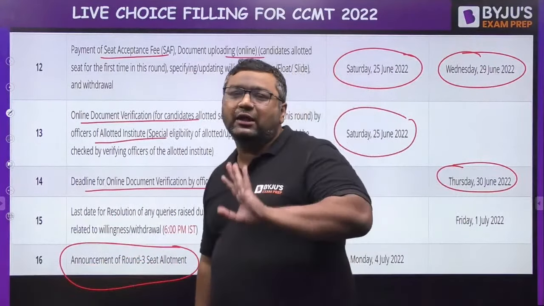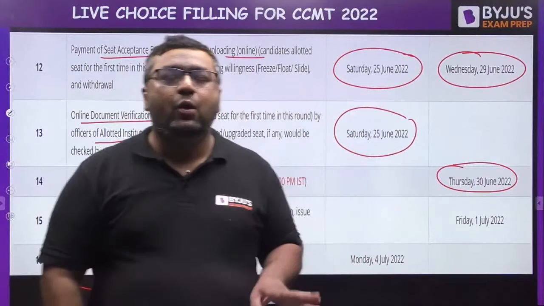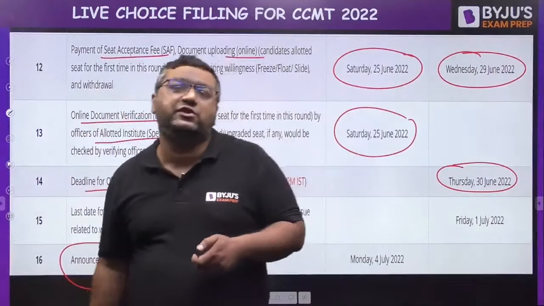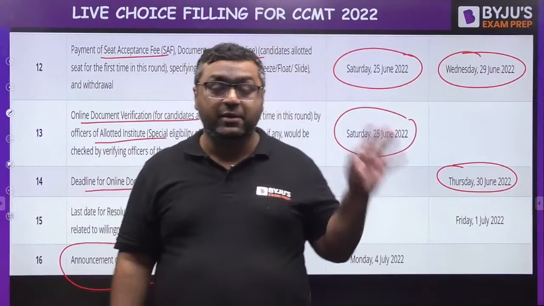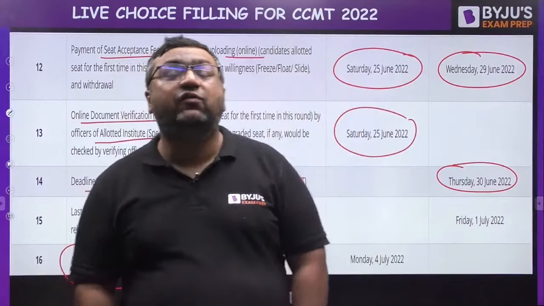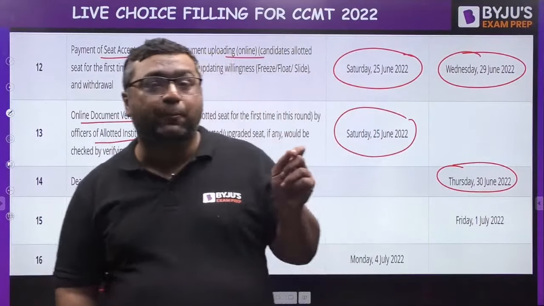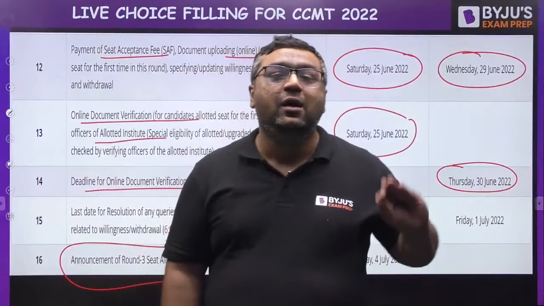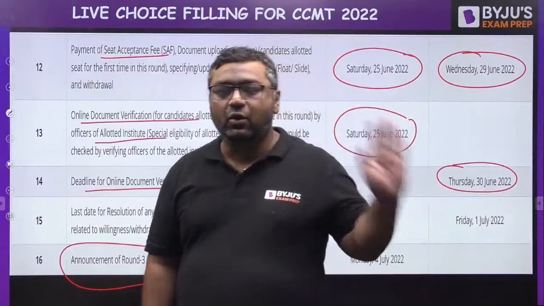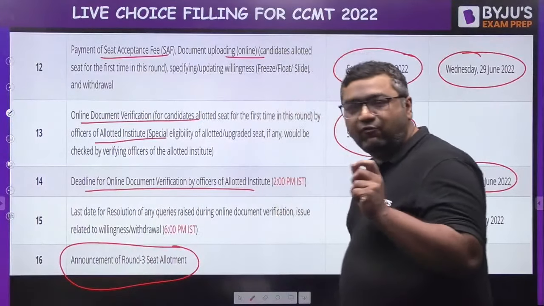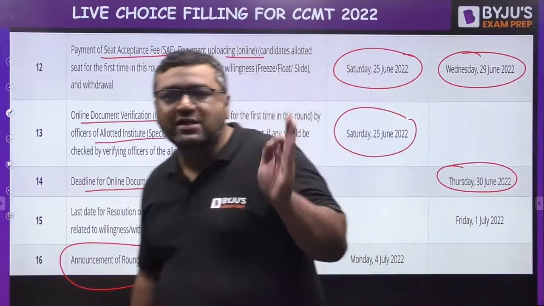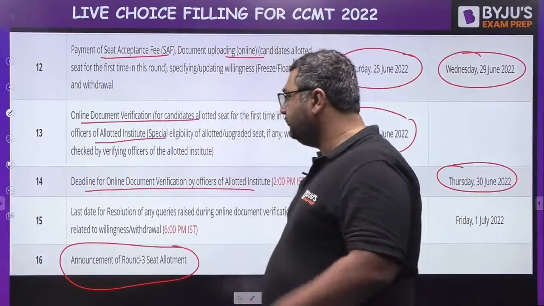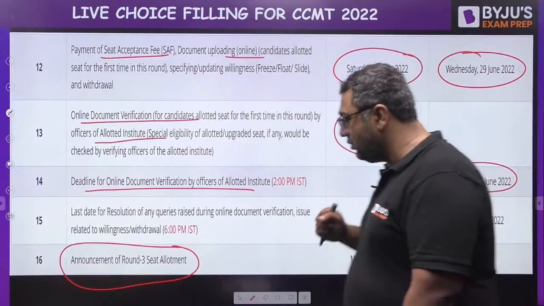Once again, for round 3 you need not fill the choices again. Whatever choices you have filled before the first round are going to be considered. So my dear, mind it, filling the choices should be done very properly, because there is no option of changing after the counseling starts. You need to fill it very carefully, because it cannot be changed once the first round of counseling starts. So these are up to the third round of counseling.